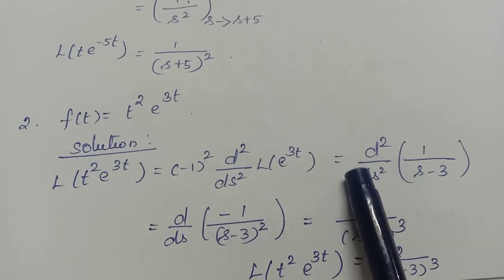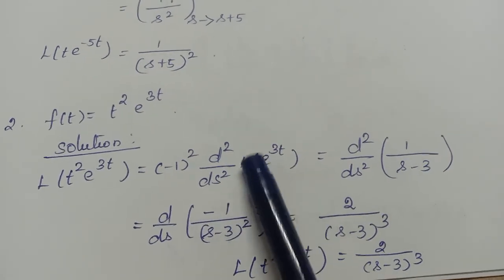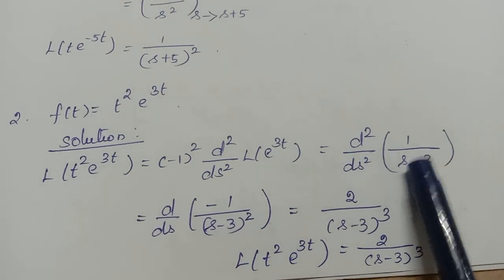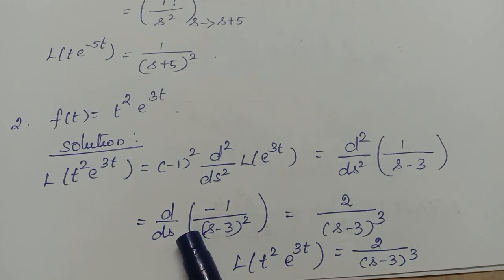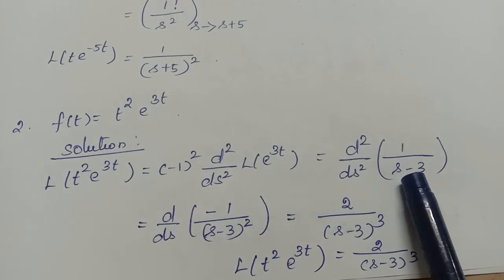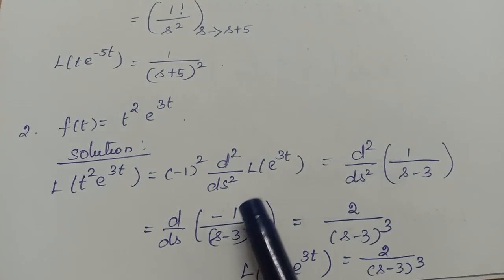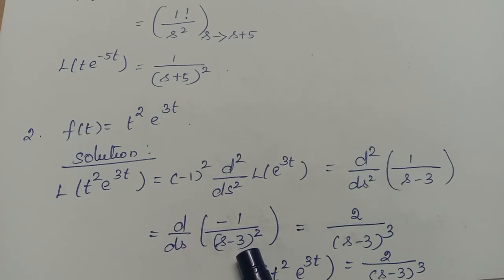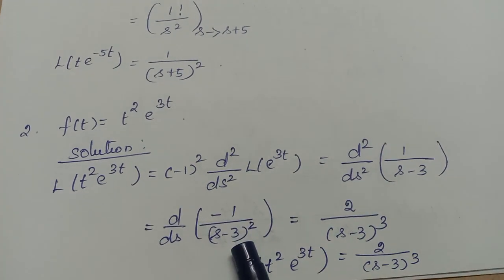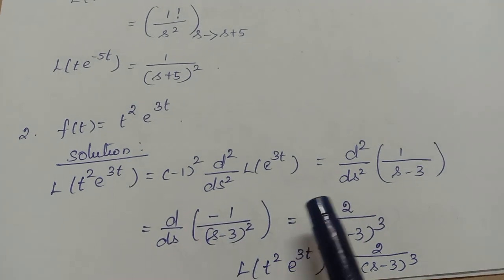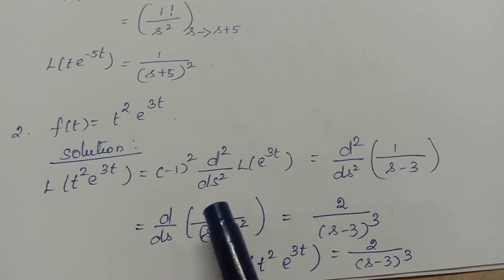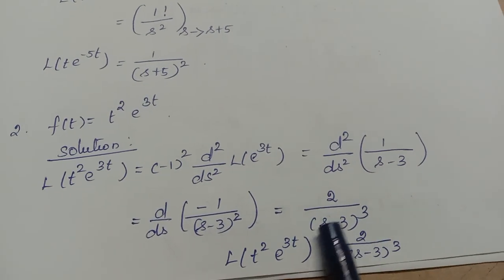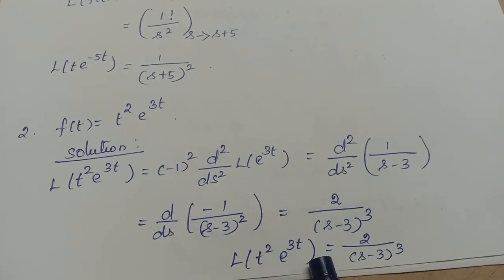So minus 1 square means what? Plus 1. d square by ds square of, what is Laplace of e power 3t? 1 by s minus 3. So differentiate it twice. So first time when you differentiate, what will happen? This is like 1 by x, no? Differentiation of 1 by x is minus 1 by x square. So minus 1 by (s minus 3) the whole square. Again you differentiate. This is like 1 by x square, no? What is differentiation of 1 by x square? Minus 2 by x cube. So already one minus is there, it will be plus 2 by (s minus 3) the whole cube. Okay, so this is the Laplace of t square into e power 3t.